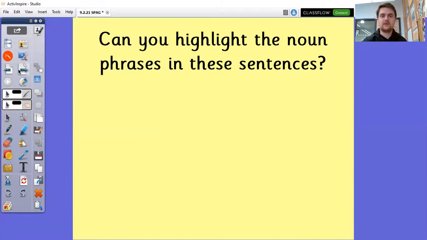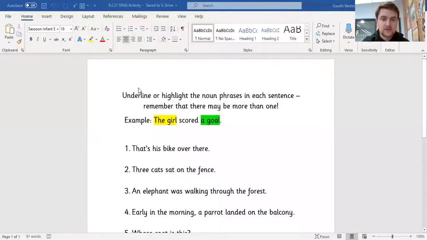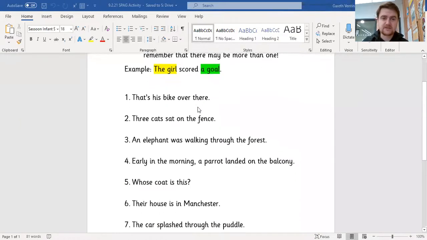So your job is to highlight the noun phrases in the following sentences, and let me show you what that is going to look like if I could find it. There is an example at the top of it as well. So underline or highlight the noun phrases in each sentence. Remember that there may be more than one, not all of the time, but in some of them there are.